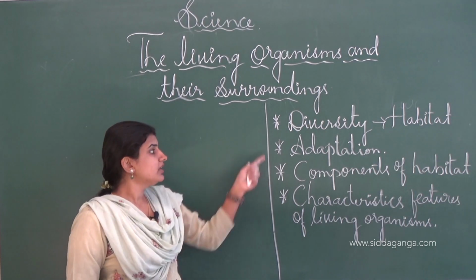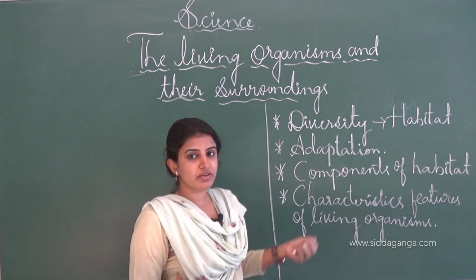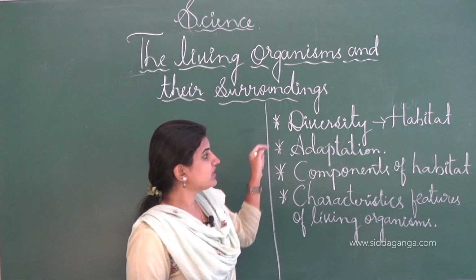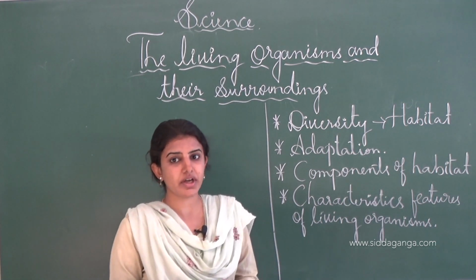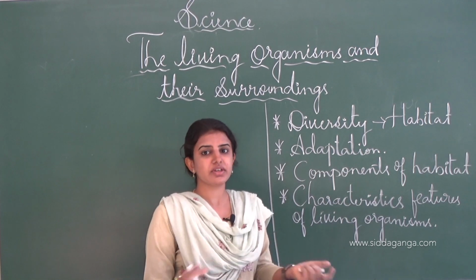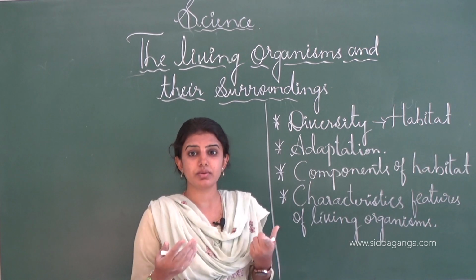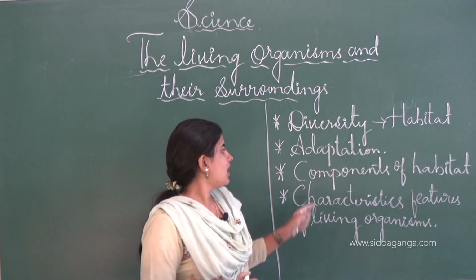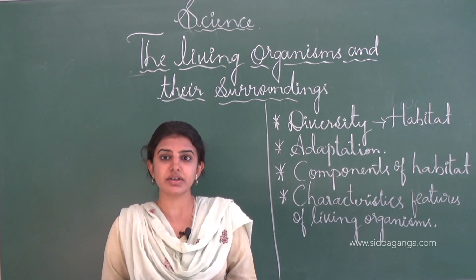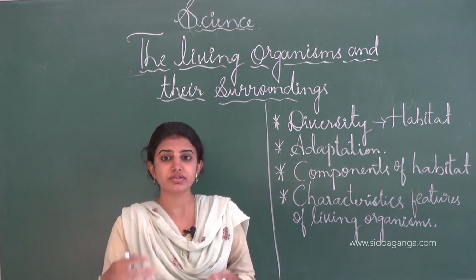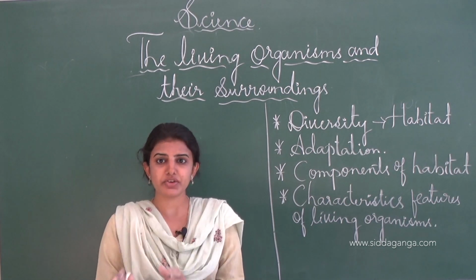In this chapter, these are all the key learning points. One by one I will read here. Diversity of the habitat. There are varieties of habitats present in the environment. We have seen different types of habitat, like the camel, like the penguin, which is present in a particular habitat, and if we keep the penguin in a desert region, it can't survive, because the body of the penguin is modified for a particular place.